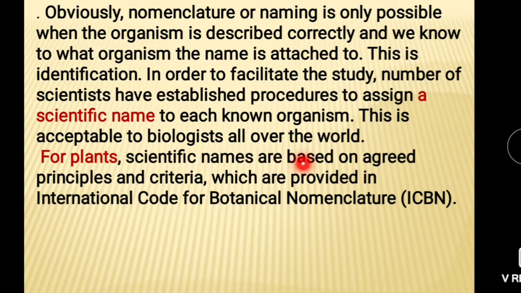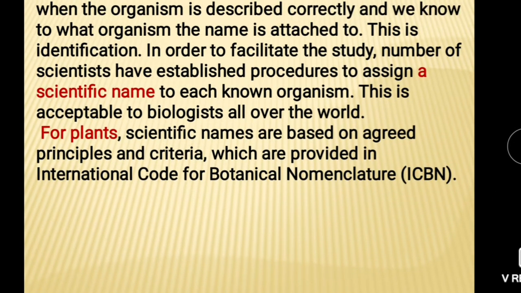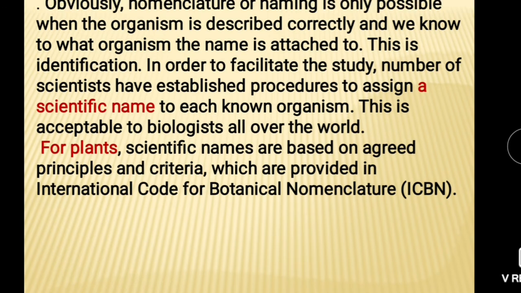For plants, scientific names are based on agreed principles and criteria which are provided in ICBN, the International Code for Botanical Nomenclature. It means the name of the plant will be given according to the rules of this ICBN, or the principles and criteria suggested by this ICBN.